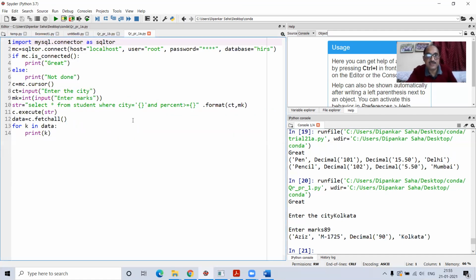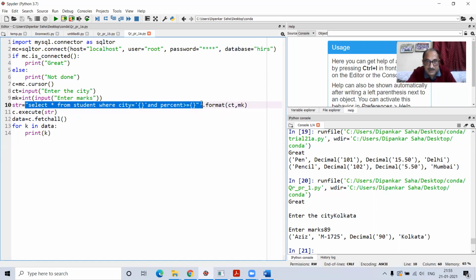Look at this. Here also we have done the same thing, city and marks. Again, the same program I wrote in a slightly different format, but I did not write any percentages now. What did I do? I wrote here city equal to a curly bracket. So when you write a curly bracket, that will also be replaced by the parameter value. So here, what is the format? Here the format is first you write the complete command, and those items which you want replaced should be represented by the curly brackets.